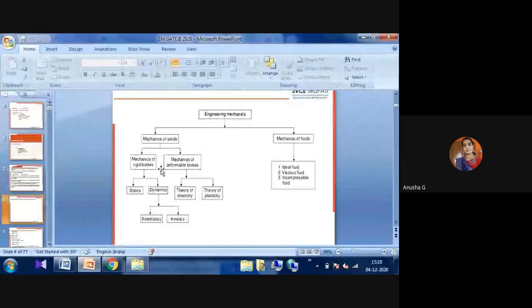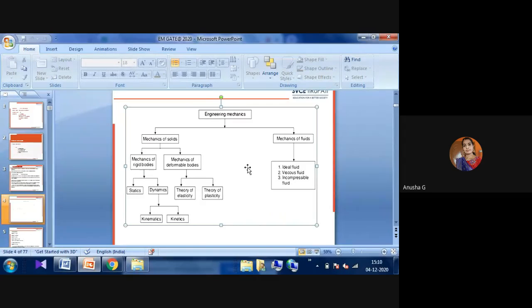This one is the main diagram that we have to learn in engineering mechanics. Already in the first introduction we said that there are two types: mechanics of solids and mechanics of fluids. Mechanics of solids is again of two types, depending on whether the body is in a state of rest or in a state of motion. Based on that condition, we divide it into two types: mechanics of rigid bodies, which is the rest bodies, and another one, the mechanics of deformable bodies, which is the body that is moving.